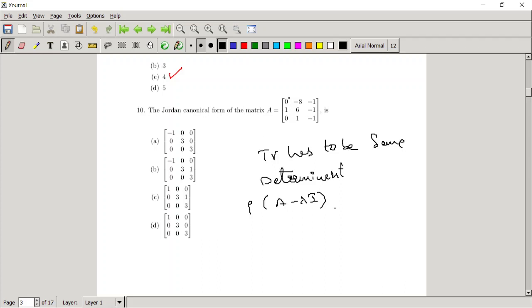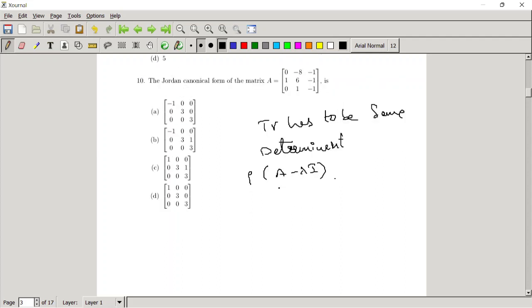If you check the trace of the given matrix A, trace of A is 5. So just check among the options which one has the same trace. From that we can remove these two options. So among the first option and second option, one has to be correct. The only difference is in the order 2 cross 2 block. Sorry, in the first option, the number of Jordan blocks is 3.